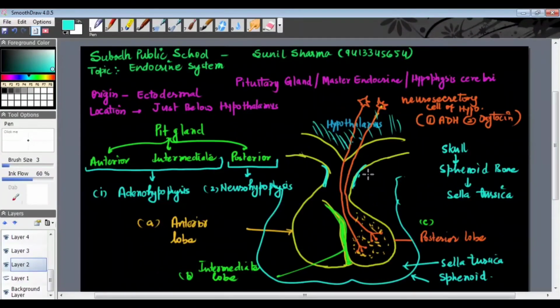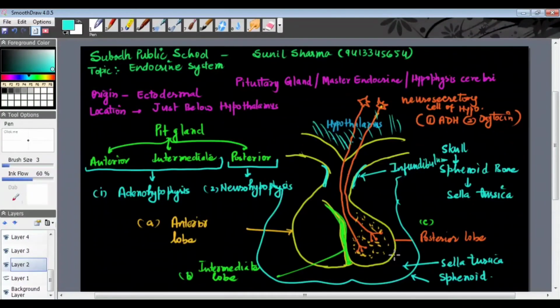And this filamentous, stalk-like structure by which the pituitary is hanged in the sella turcica is called the infundibulum.